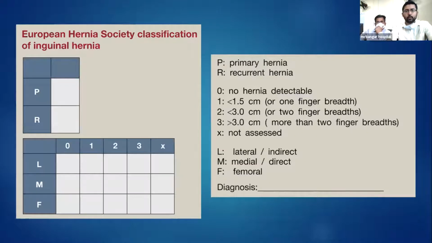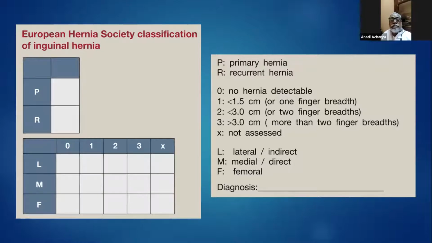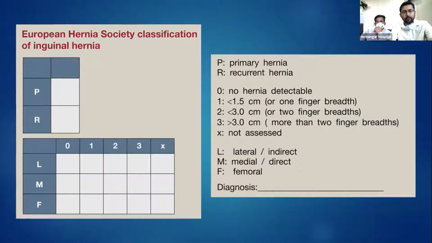Finally, we have the European Hernia Society classification, where we have primary and recurrent hernias, and then 0, 1, 2, 3, where the defect is measured as 1 finger breadth or less than 1.5 centimeters, 2 finger breadths or less than 3 cm, or more than 2 finger breadths, which is more than 6 cm. Further, lateral, medial, or femoral, and if it is a primary lateral hernia with a defect size less than 3 cm, then we can diagnose it as PL2.